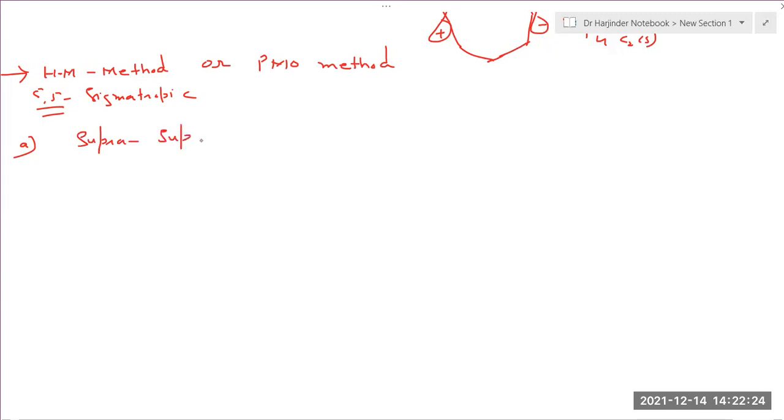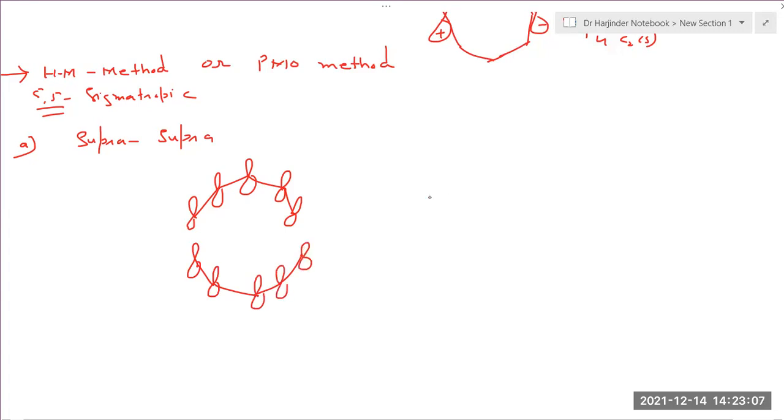So we can have four kinds of systems: supra-supra, antara-antara, supra-antara and antara-supra. In this case, our allylic radical which is formed has 5 carbons. Do we have to take different signs of the terminal lobes or the same sign? What sign for these lobes? We have 5 lobes as it is a 5 carbon atom chain. Opposite sign or what?